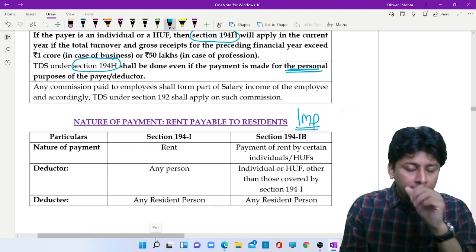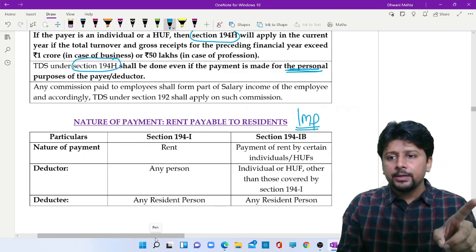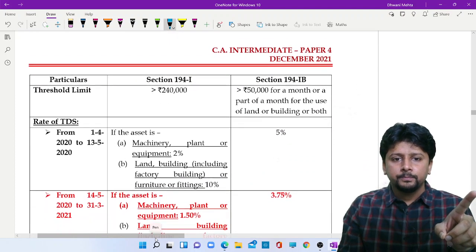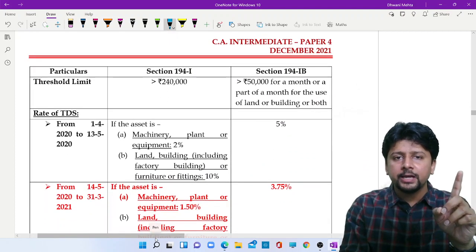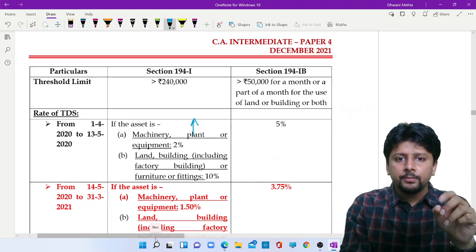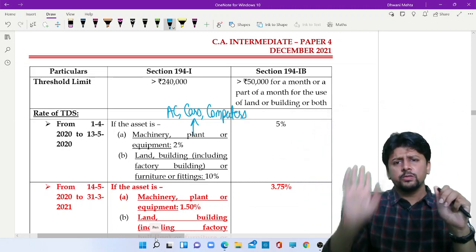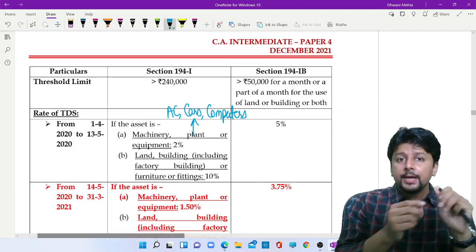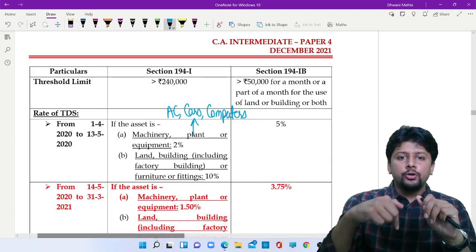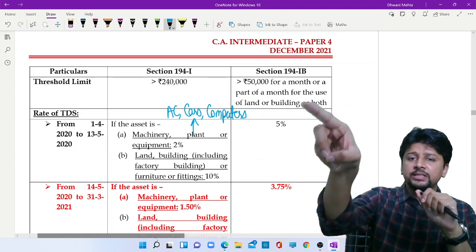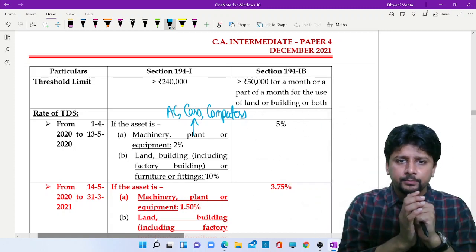194I, rent payment. Assets which are covered for rent: machinery, plant, equipment. The word plant will cover air conditioners, motor cars, computers. The definition of plant that you have studied in block of assets is equally applicable here also. If you are taking machine, plant or equipment on rent, then when you pay the rent, you have to deduct tax at 2%.